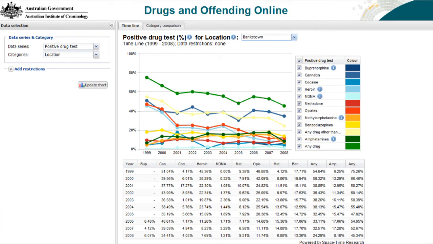Just going back to, if we look at Australia and then look perhaps at Bankstown, clearly not a good idea to take up drug running in Bankstown at the moment. Go somewhere else. There's another way of interacting. Damn, I've done it again. This, I'm sorry to say, is the one place where you can't click on this to get back to the website.